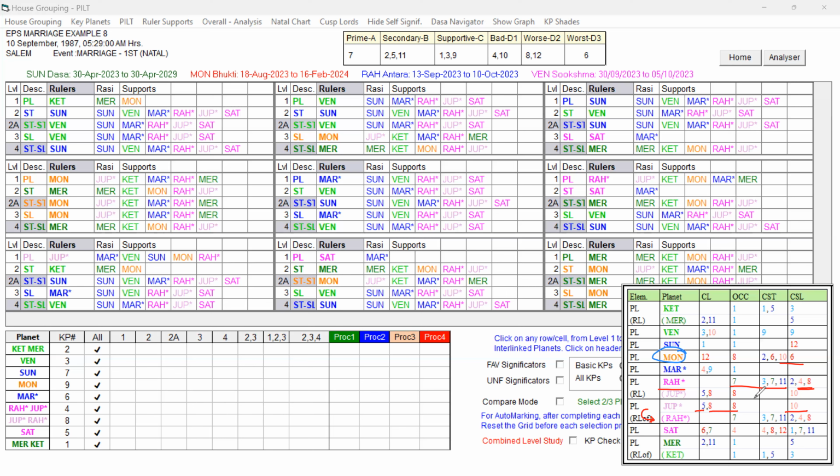Always keep this self-significator table open so that in the PILT table, though we have the planets with the respective colors, only with the help of the significators can we differentiate and identify their strength.